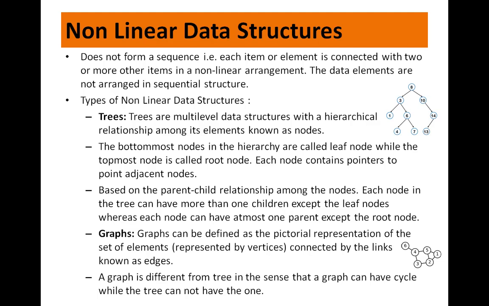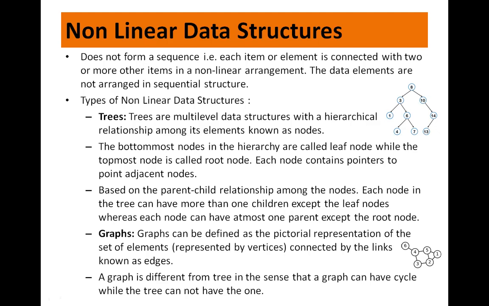The first one is trees. Trees are multi-level data structures with a hierarchical relationship among their elements known as nodes. The bottommost nodes in the hierarchy are called the leaf nodes. These are the leaf nodes, right? While the topmost node is called the root node. Each node contains pointers to its adjacent nodes.